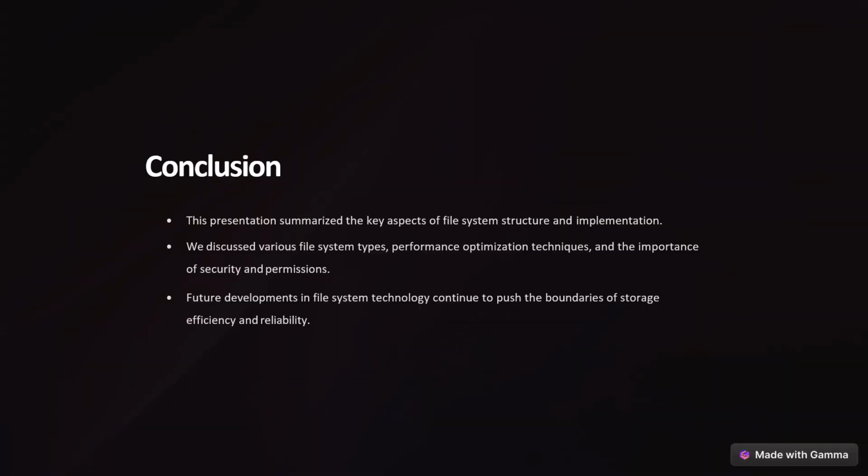Lastly, in conclusion, let me summarize all those topics which we have discussed in this session. In this presentation, first, we discussed what is meant by the file system, which is used for organizing and storing the data, and also different types of file systems like FAT, NTFS and HFS Plus for Mac OS, and which file systems are used in modern Windows. We also discussed the hierarchical manner of application program, logical file system, file organization module, basic file system, and I/O control devices, and how the flow continues.